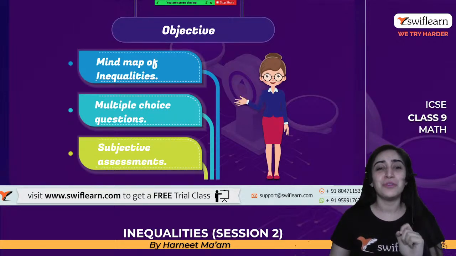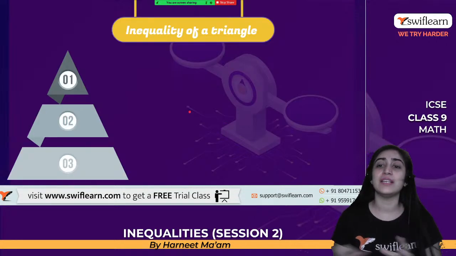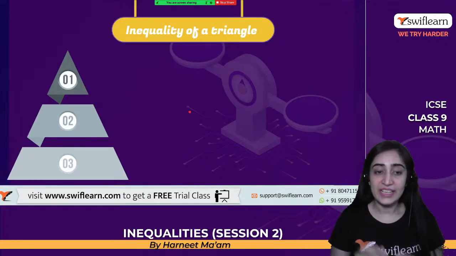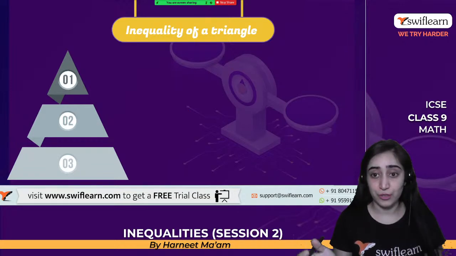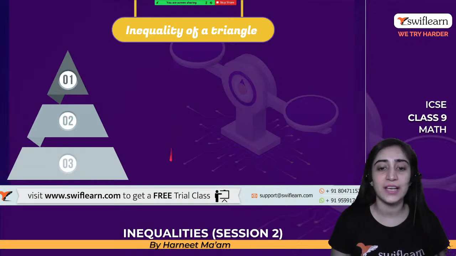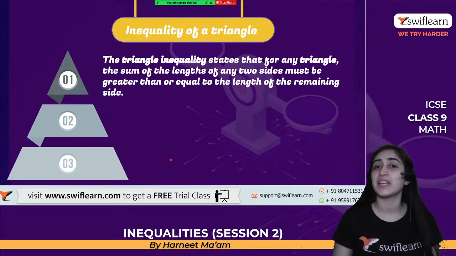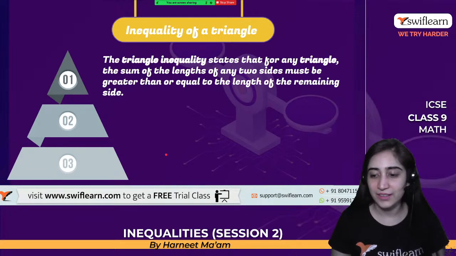All right, so let's start with the mind mapping. What does mind mapping mean? Mind mapping is a way where we write the notes. Each and everything is prepared in front of you. We give you the notes of all the topics. You just take a screenshot of these screens and you're ready to revise and go for the exam. So don't waste time on making notes. We are here presenting that for you.